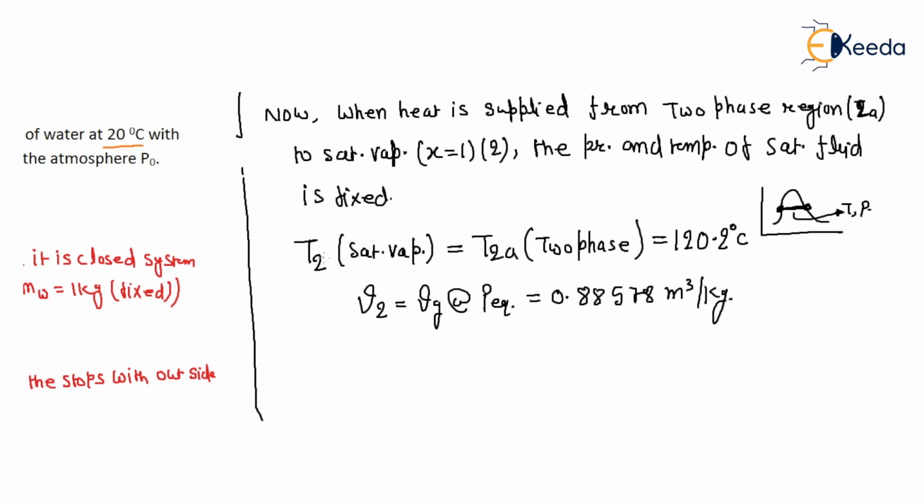So you have the final temperature and final volume, and what is the work done? W12 is W1-2A plus W2A-2. But from 1 to 2A there is no movement.